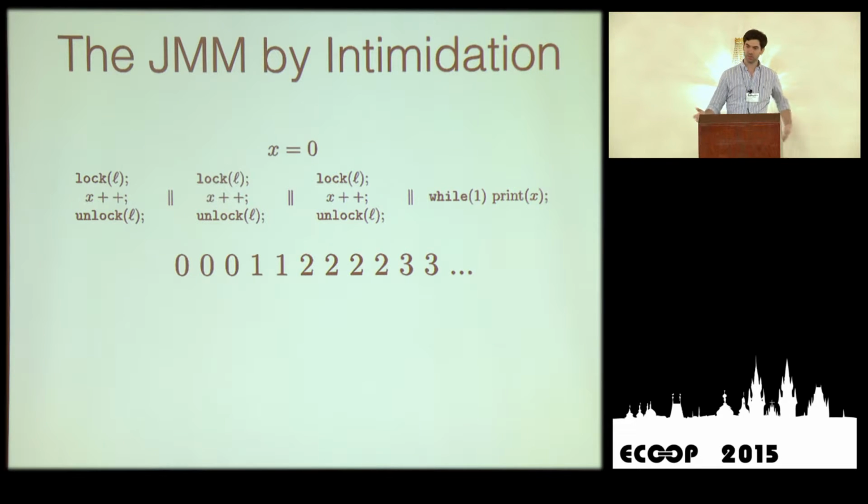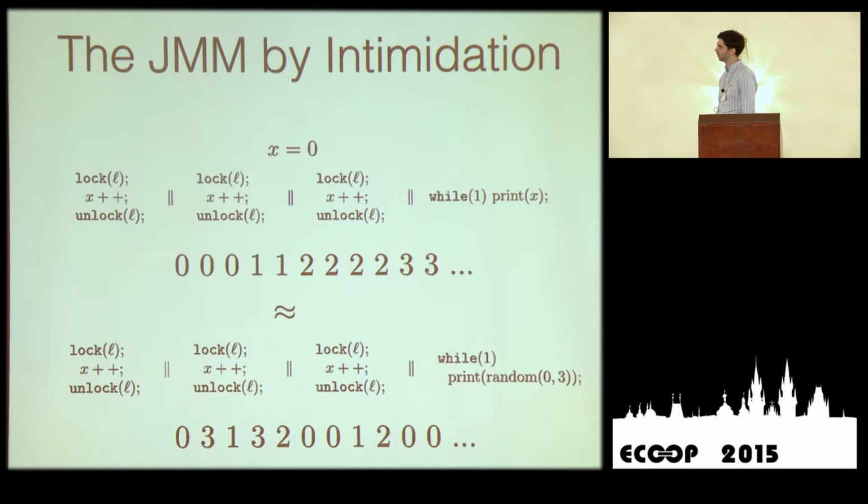Right? So you know that the writes are going to be sequentialized somehow because there are locks to enforce that. So you expect to get a bunch of zeros and then a bunch of ones, and maybe some twos, and then from then on 3s. Right? So that's what you expect. In the current state of Java, you can get any random sequence of 0s and 3s. Okay? In between 0 and 3. So it's acceptable according to the Java memory model, but we speculate that no reasonable machine would do that.